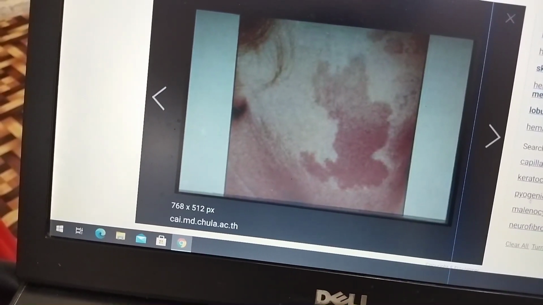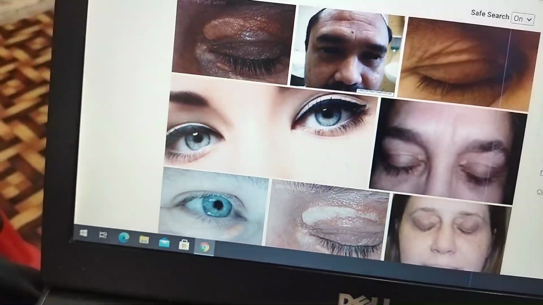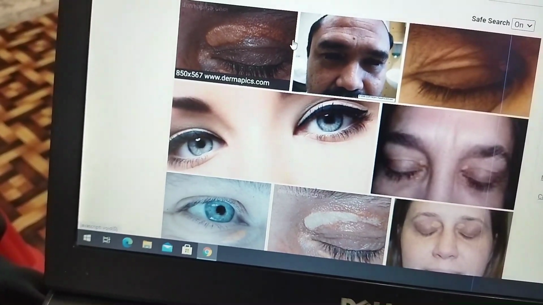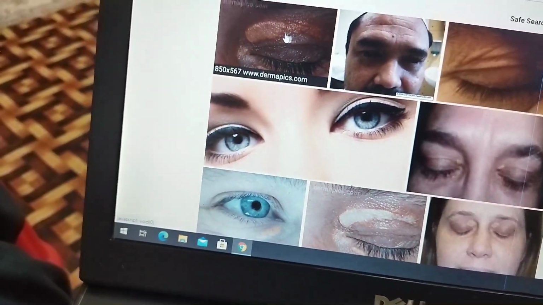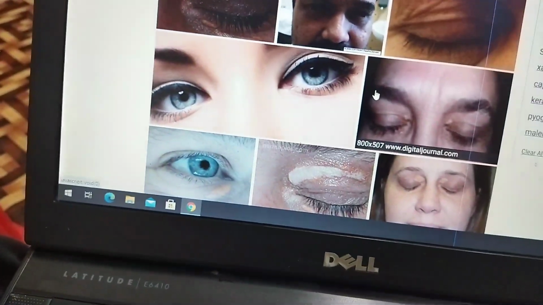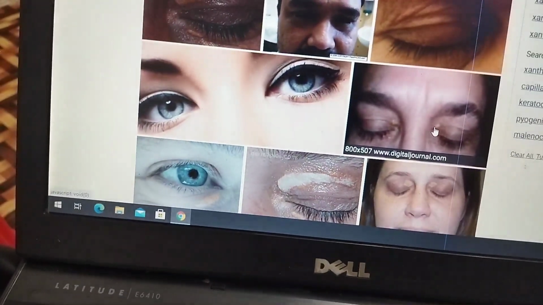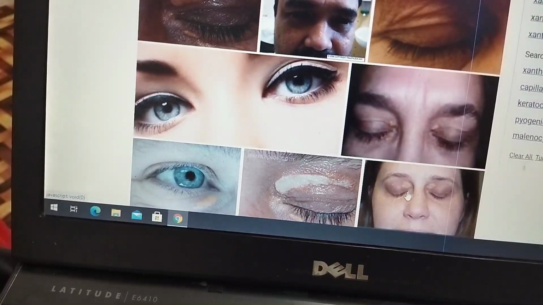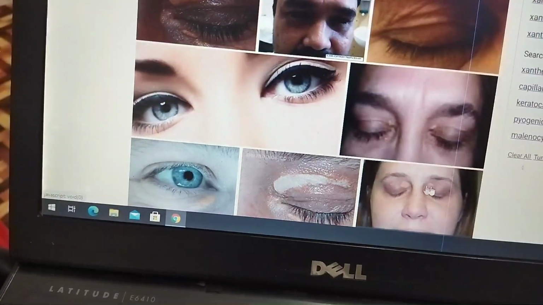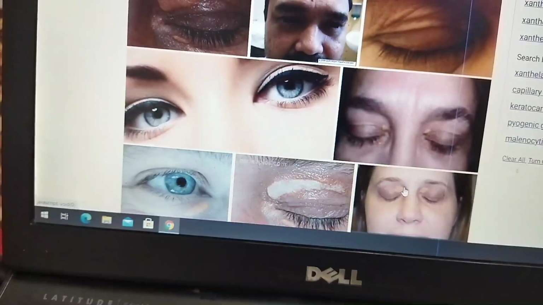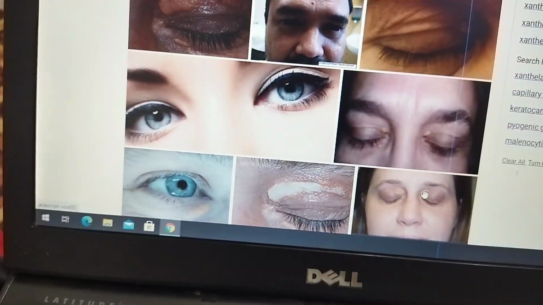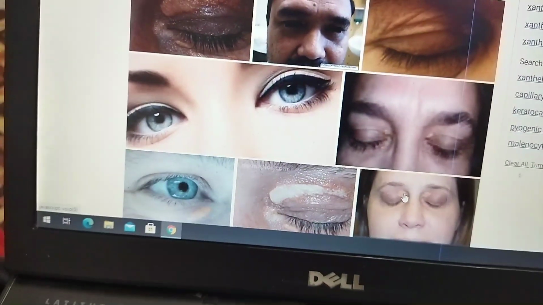And now I want to show you another picture here. This is an excellent picture of xanthelasma. I have told you it will be near the medial canthus. Here in this picture you can see easily, and here it is very clear near the medial canthus. The yellow color patches you can see clearly near the medial canthus.